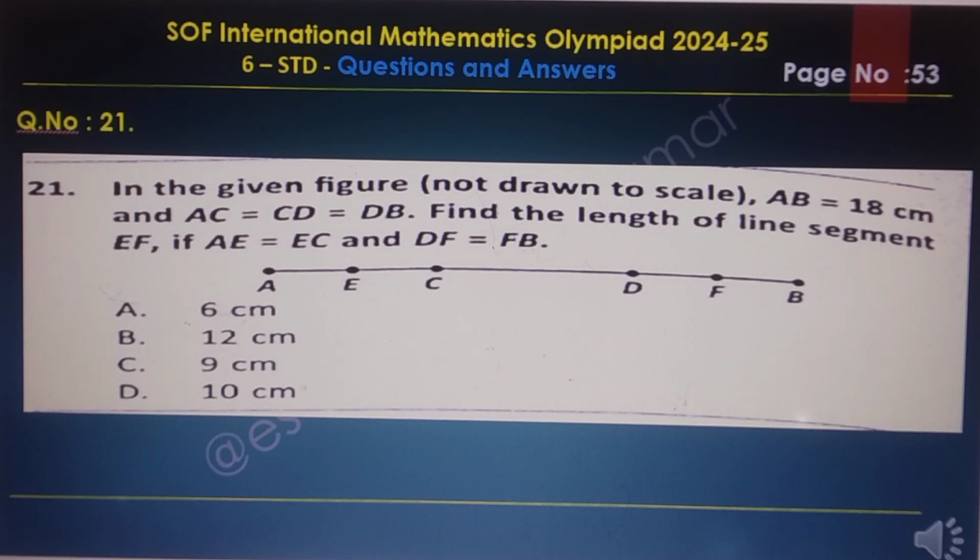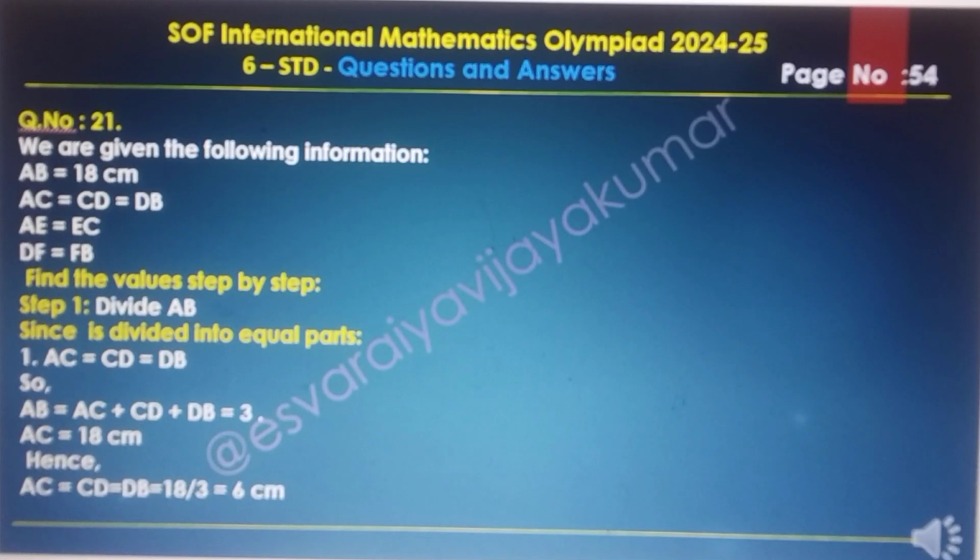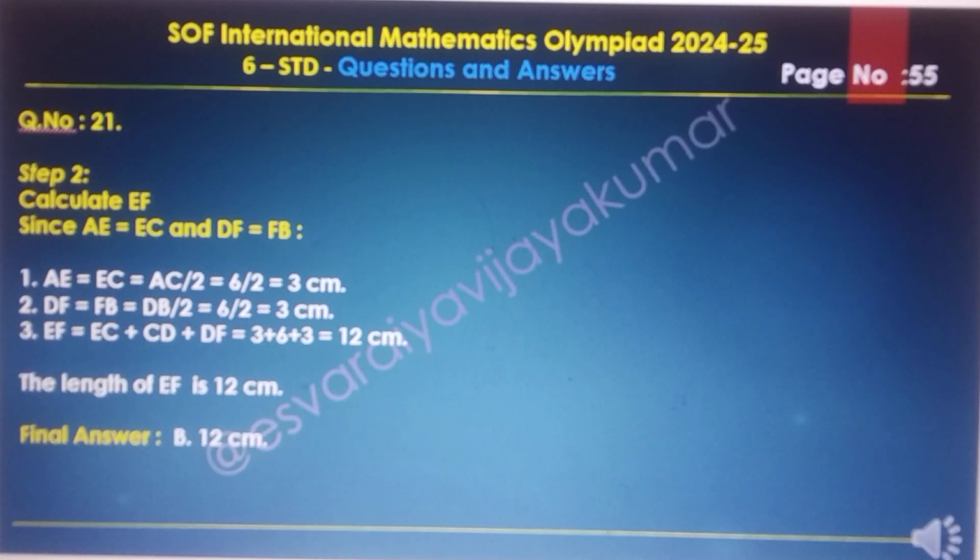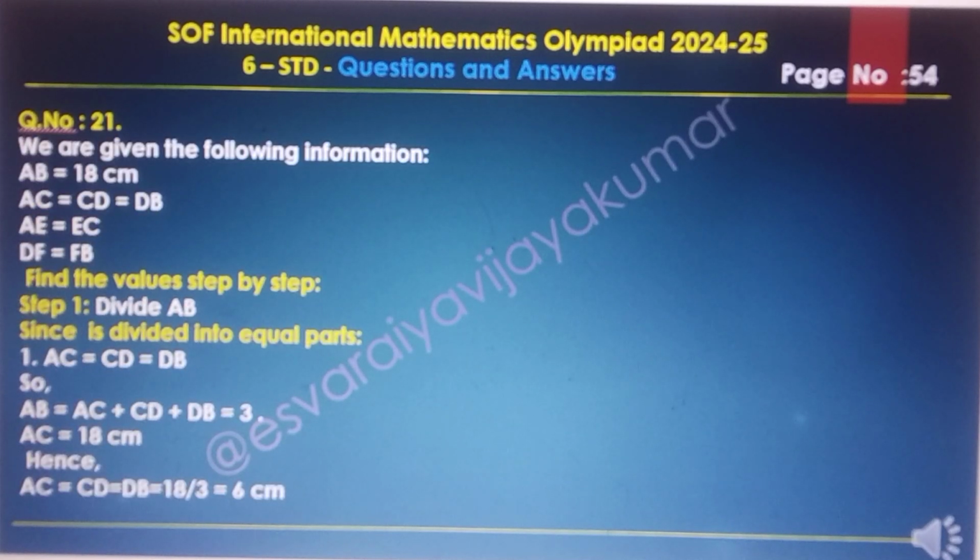Question number 21. In the given figure, not drawn to scale, AB equal to 18 cm and AC equal to CD equal to BD. Find the length of the line segment EF if AE equal to EC and DF equal to FB. The answer of this question is B, 12 cm. We are given the following information: AB equal to 18 cm, AC equal to CD equal to BD, AE equal to CE and DF equal to FB. Find the value step by step.